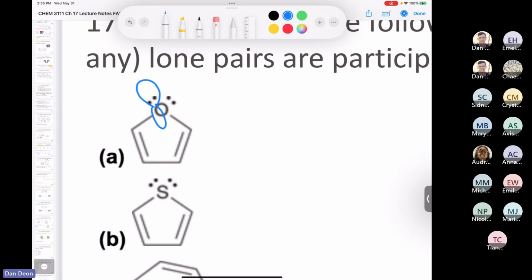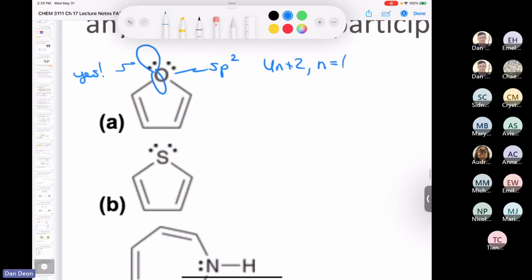So we'll put here that the hybridization of this oxygen is not sp3, it must be sp2, right, Nicole? Because then you'd have a continuously overlapping system of p orbitals, and you would have 4n plus 2, where n is equal to 1, and therefore it would be an aromatic compound. And so the answer is, for this lone pair, yes, it is participating in aromaticity. Let's go down to the next one.